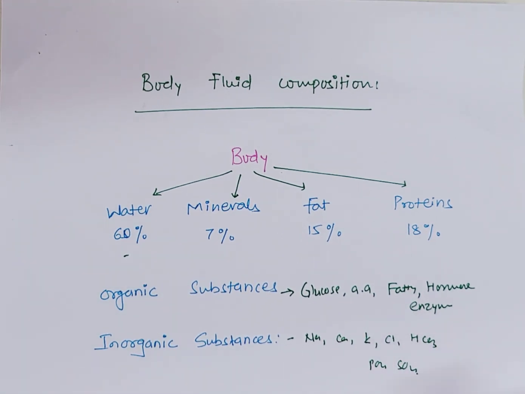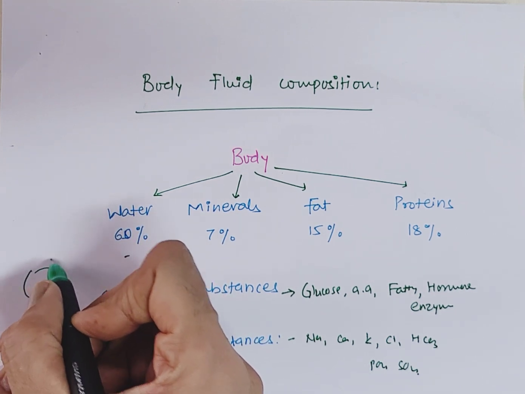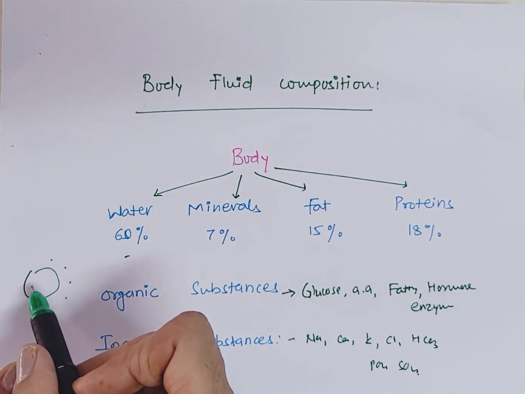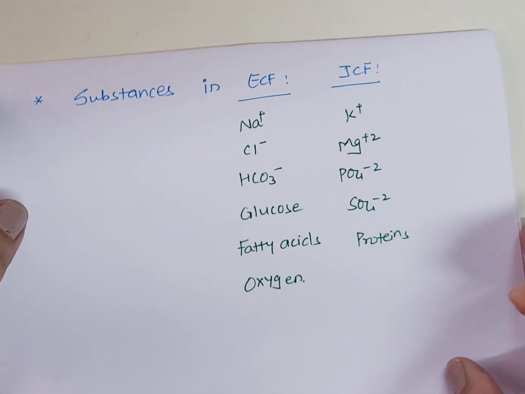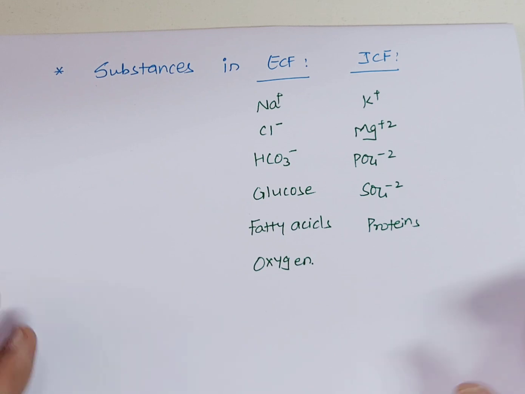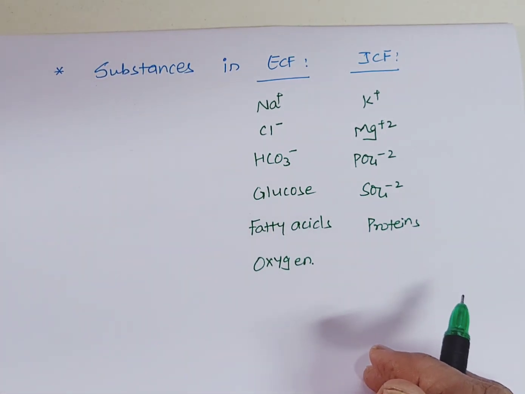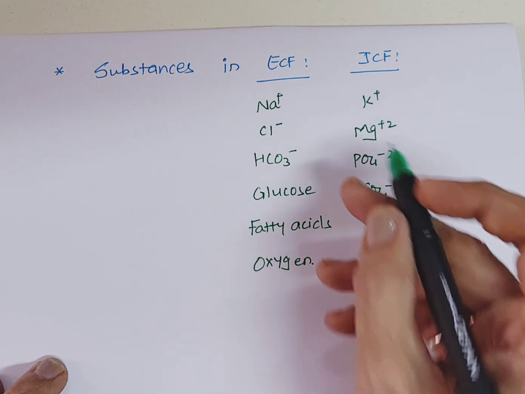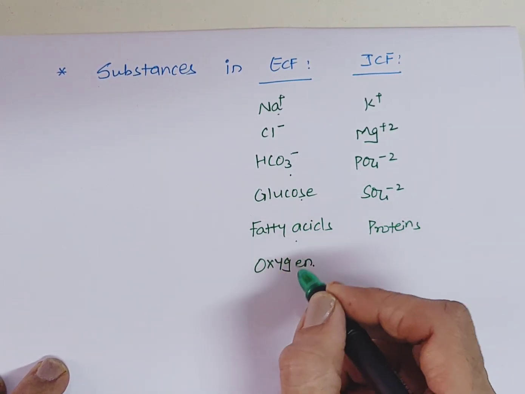Now, some substances are more in extracellular fluid, that is fluid outside the cell, and some substances are greater in intracellular fluid. Let us discuss substances in extracellular fluid and intracellular fluid. Major substances in extracellular fluid are sodium, chloride, bicarbonate, glucose, fatty acids and oxygen.